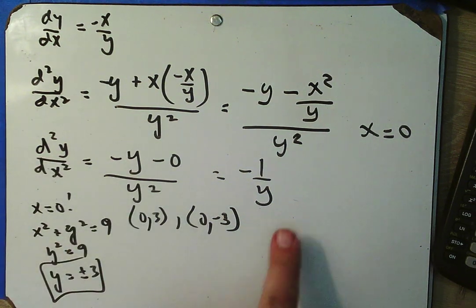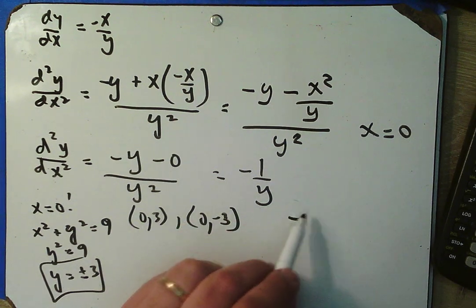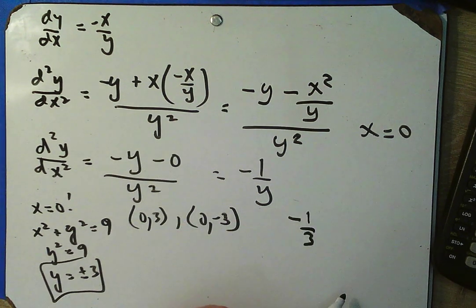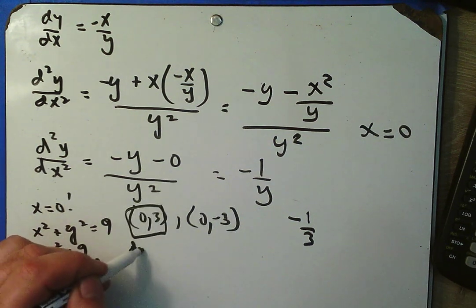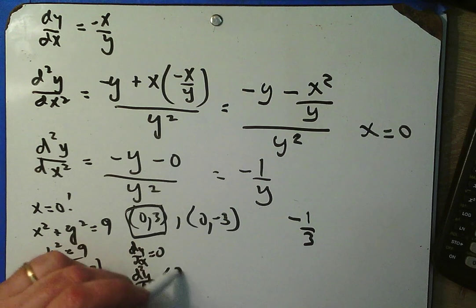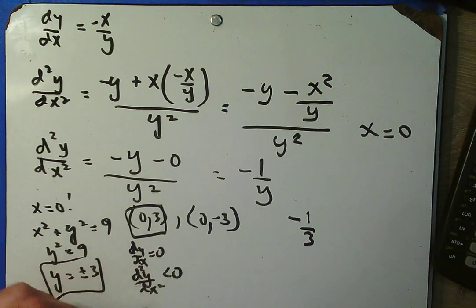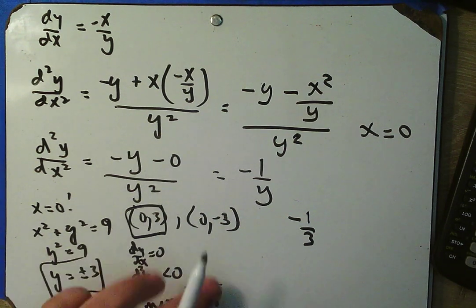Well, if I put my positive 3 in here, I see negative 1 over 3. So at this point, the first derivative equals 0, and the second derivative is less than 0. So that means I have a max there, right? Second derivative less than 0 means the function is concave down, and I have a horizontal tangent, so I've got a max at this point.